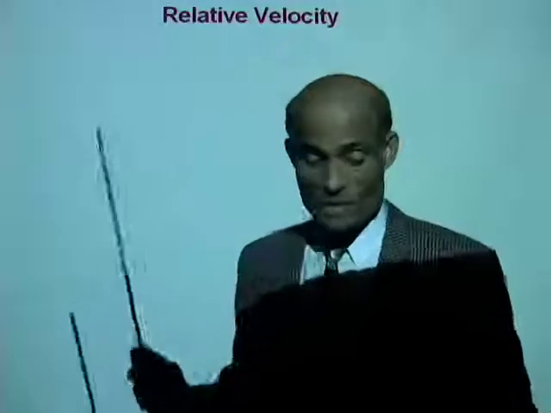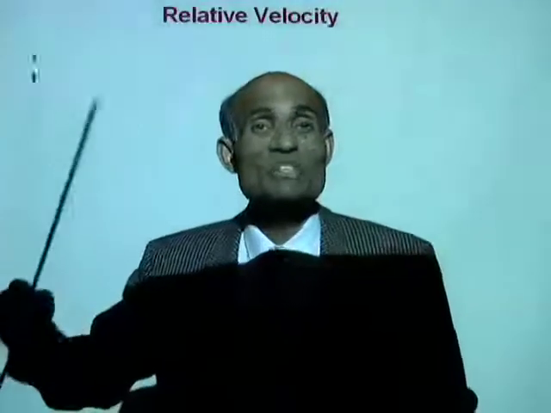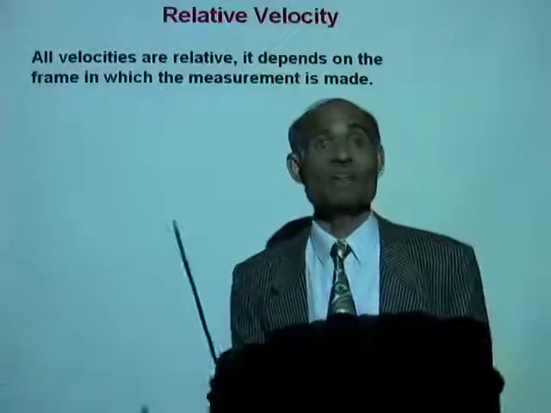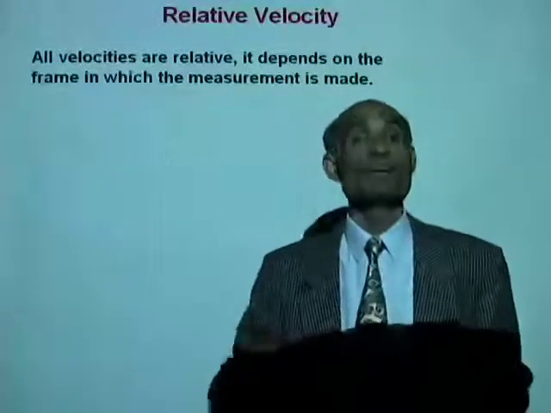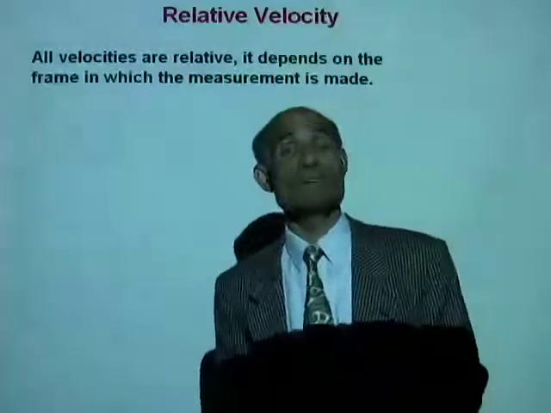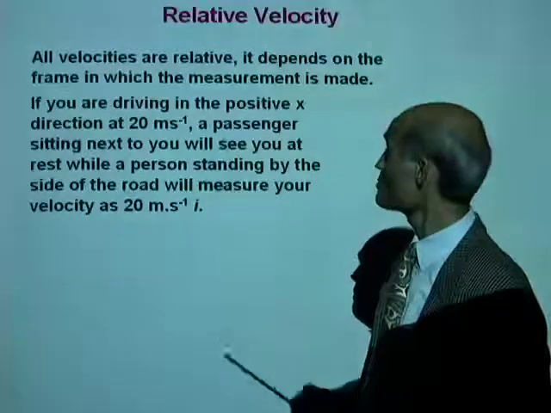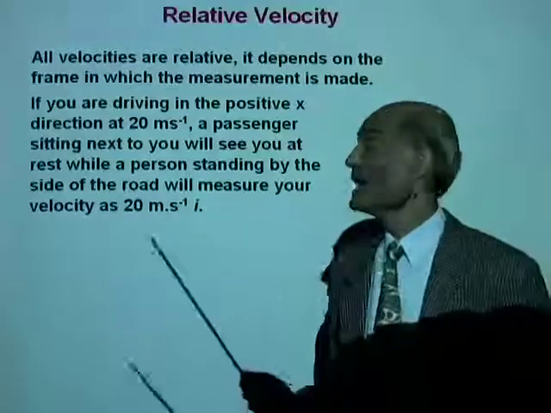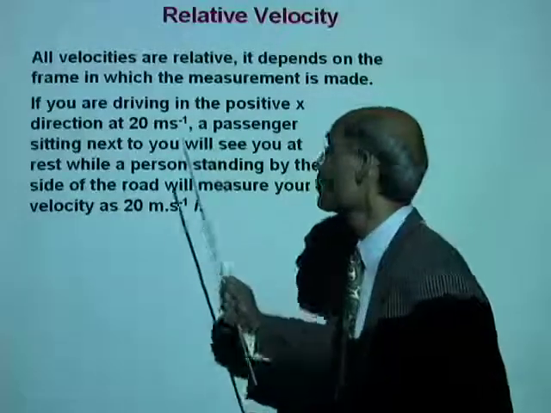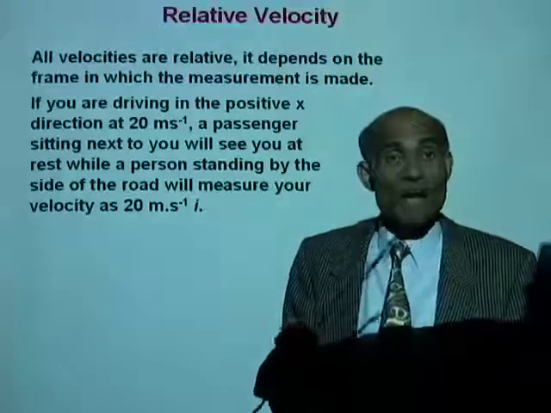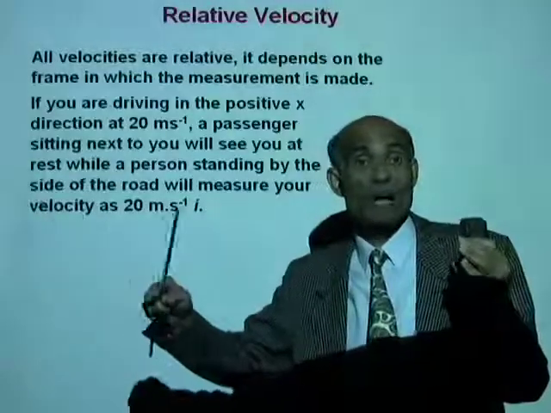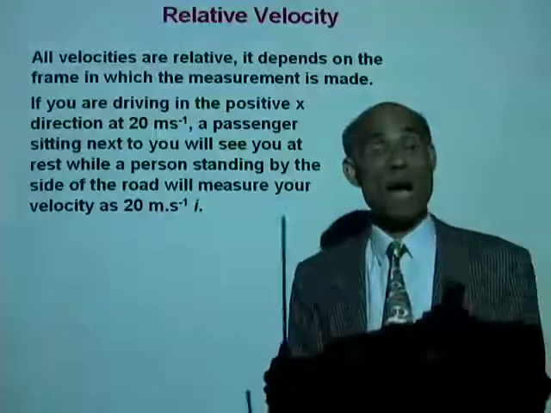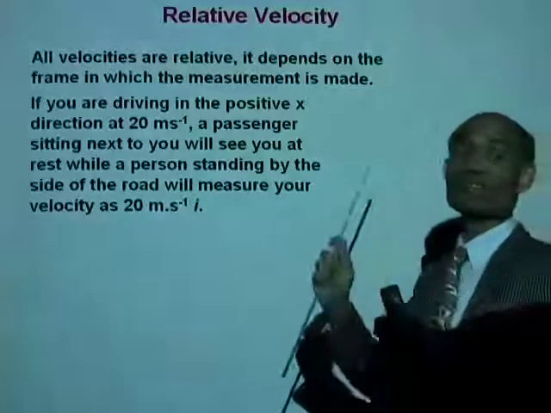Well, let's spend some more time talking about that concept, relative velocity. All velocities are relative. It depends on the frame in which the measurement is being made. If you are driving in the positive x direction at 20 meters per second, a passenger sitting next to you will see you at rest, while a person standing on the roadside will measure your velocity as 20 meters per second i, because you're going in the positive x direction.